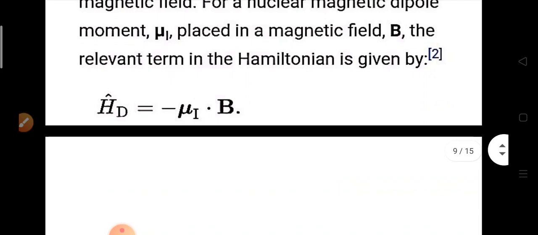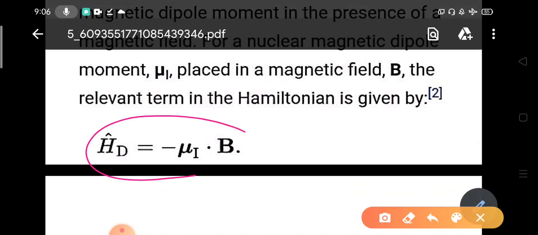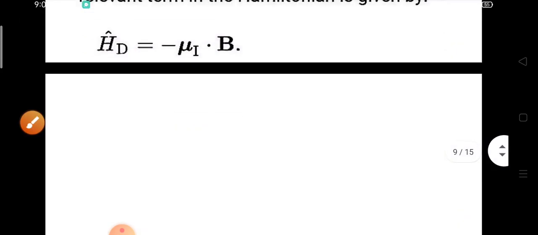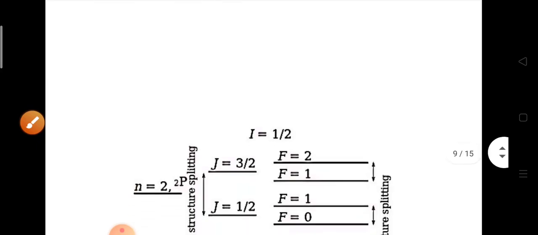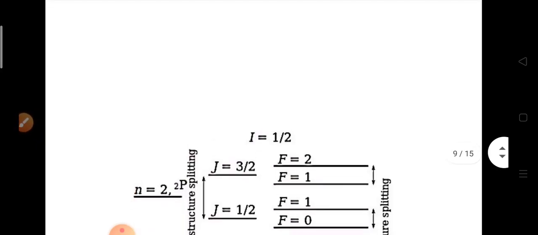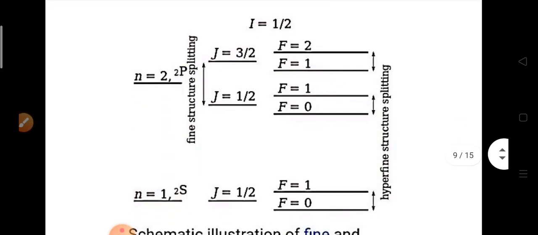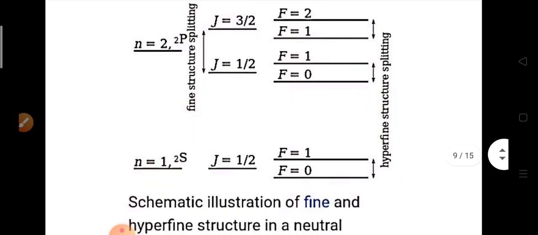Okay, and the Hamiltonian will be disturbed and perturbed, and the perturbation in the Hamiltonian within an external magnetic field will become minus mu_I dot B. So the calculations are similar to the earlier ones which we considered for the electrons. The perturbation in the energy will give you different spectral energy levels, and these different energy levels will cause different splittings, and we get hyperfine splitting.